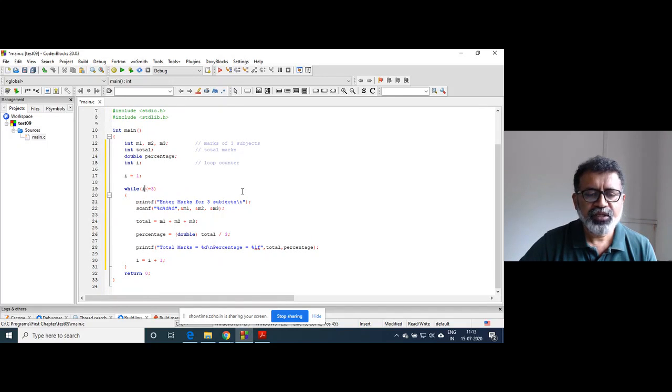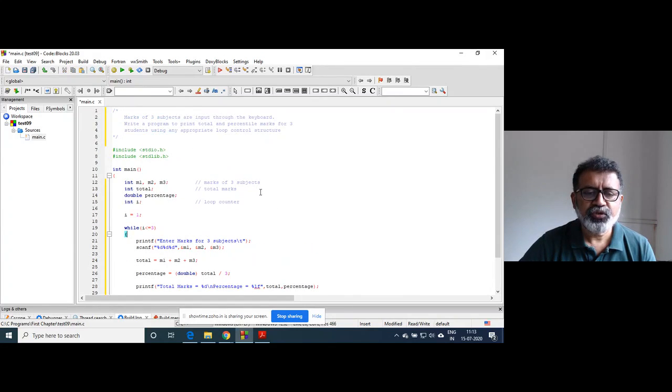So how will this be executed? Initially, i is initialized to 1. So when i is equal to 1, the condition is going to be true. Control will go inside. This much part of the loop will be executed. This code is from the sequential control structure. All statements are going to be executed, right? And then there is going to be an increment.